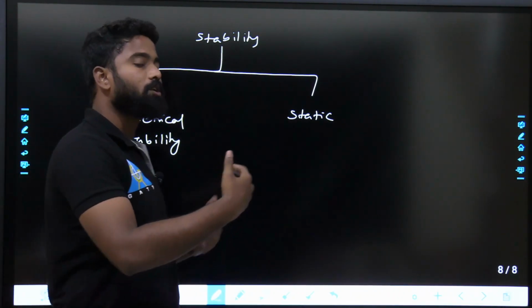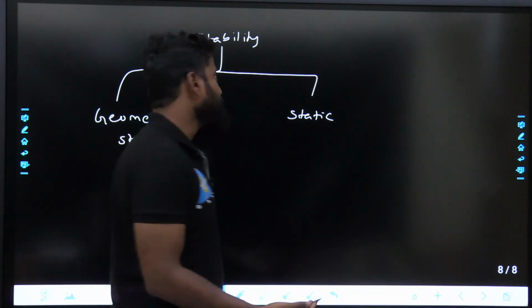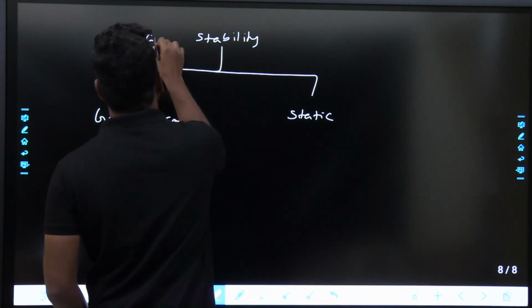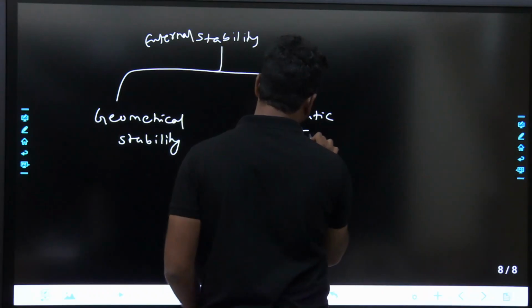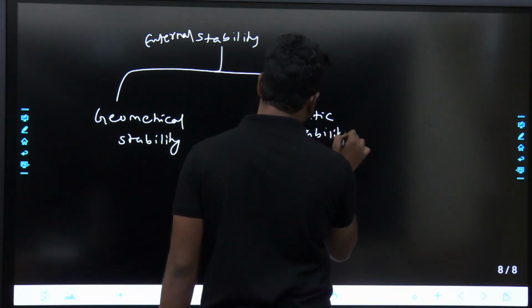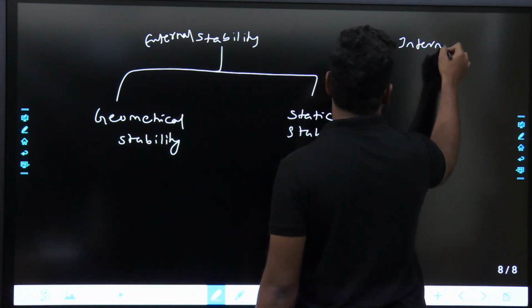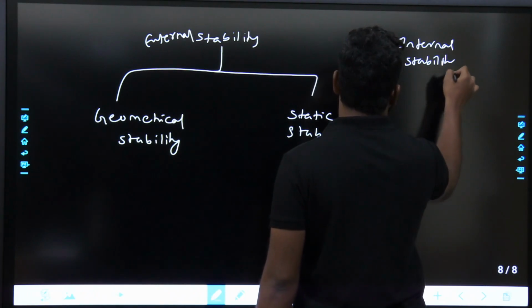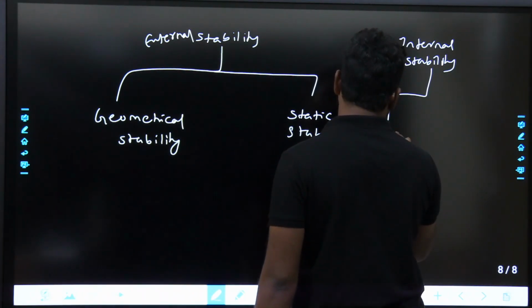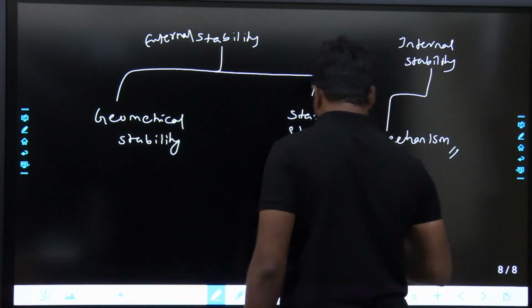and some structures are called statically unstable structures, some structures are called mechanism. See, in external stability, we will discuss about geometrical stability and static stability. Whereas in internal stability, we will discuss about mechanisms, which will be very much useful in your steel structures.